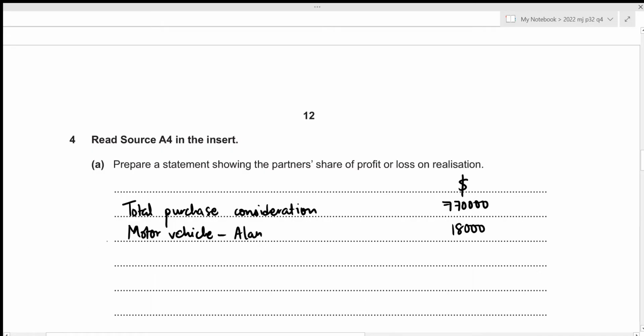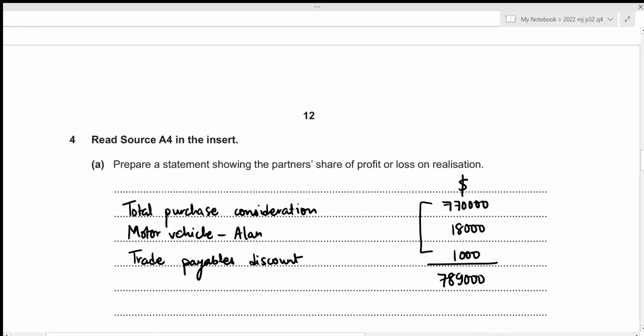And then we also got our trade payables discount of $1,000. Now let's figure out the total of these three amounts. That's $770,000 plus $18,000 plus $1,000, which results in $789,000.